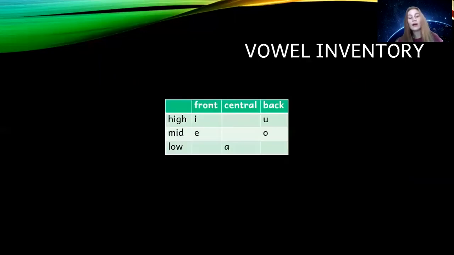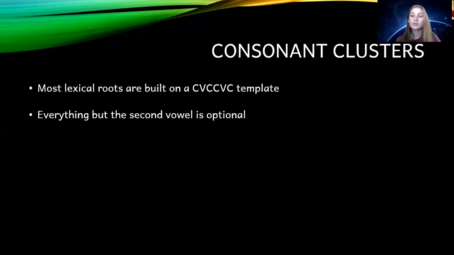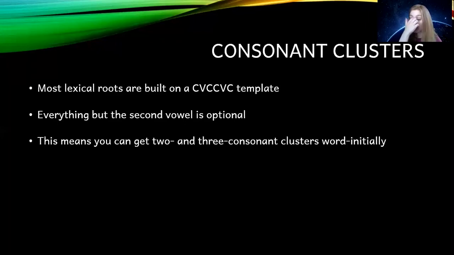So here's the vowel inventory. It's a pretty typical vowel inventory, except for the vowels we'll be talking about today. So let's talk a little bit about consonant clusters. So most lexical roots are built on a CVC template, and everything in this template is optional except for the second lexical vowel. So every lexical root does have at least 1 vowel. But the fact that you can just drop the first vowel means you can get consonant clusters of 2 or 3 word initially.